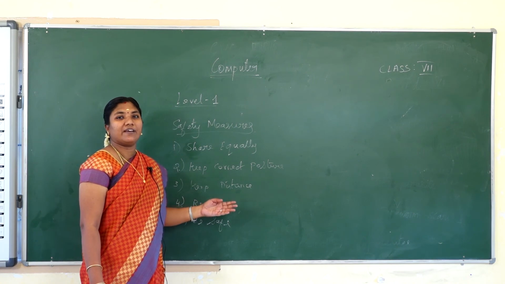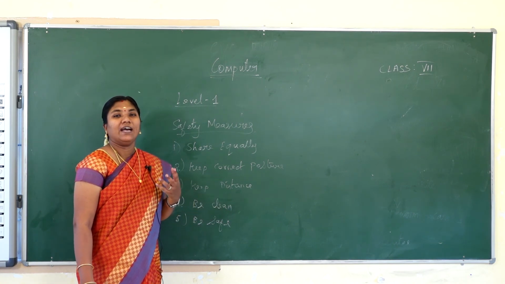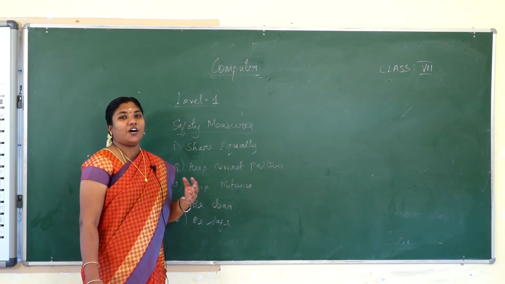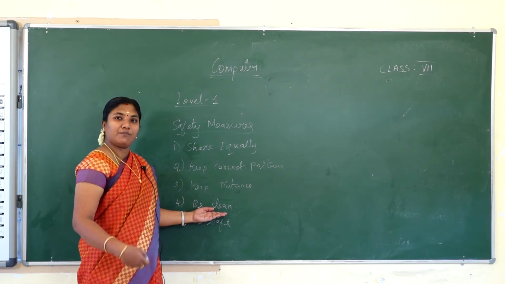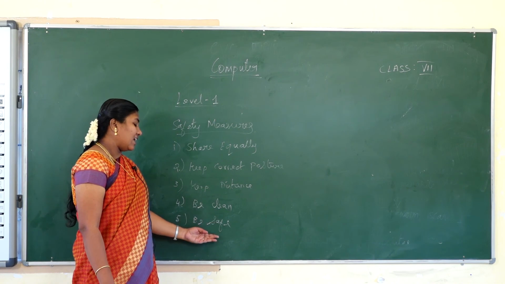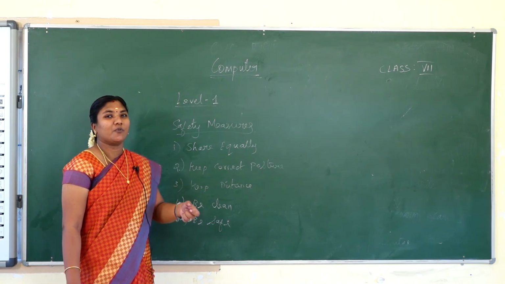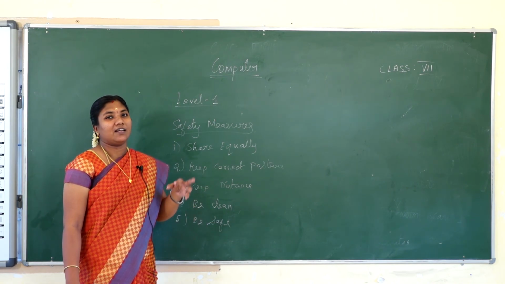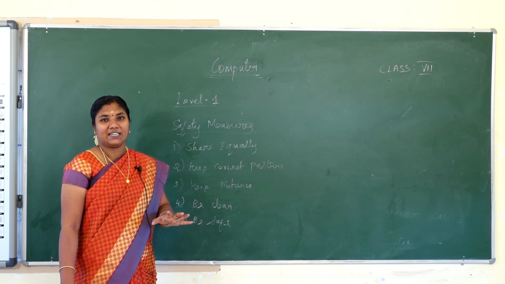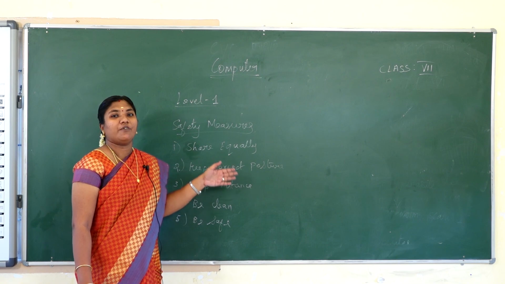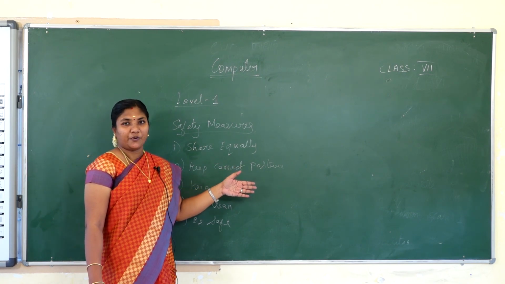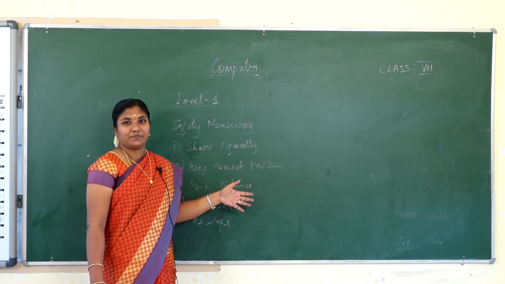The next one, be clean. You should be very clean while using the system, you should not eat near the systems, or bring water or such things before sitting at the system. And the last one is be safe. You should not pull any wires or put your fingers inside the keyboard. So these are the 5 safety measures you should follow before sitting at the computer. In level 1 it has been described. Thank you, students.